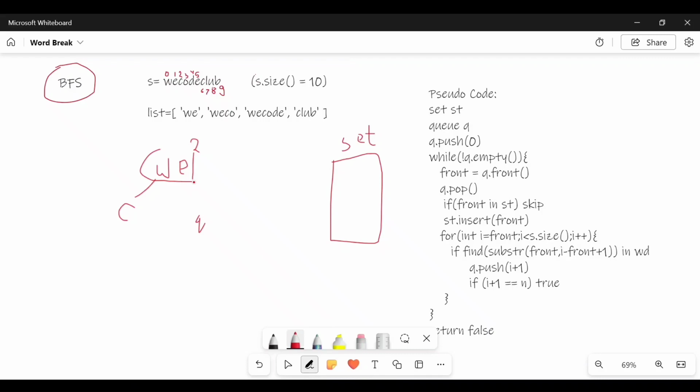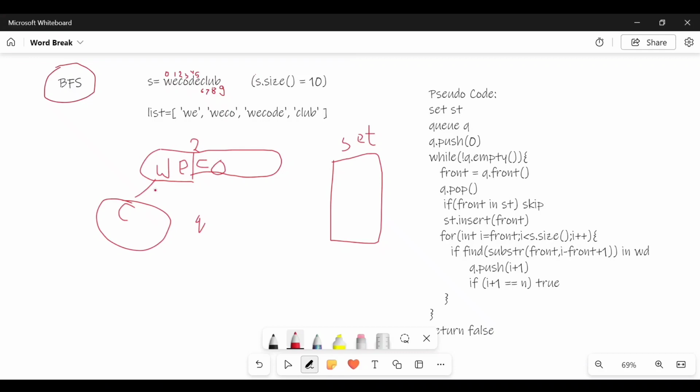So rather than exploring the other part as soon as I get a substring which is in the list, I simply save this other part for later stages to compute. But first I will check this whole string first. Then I will move to check this. Okay, so here again I will check for C and O.